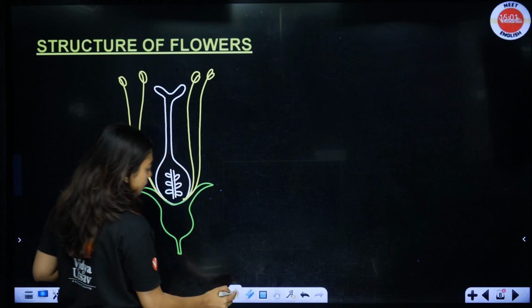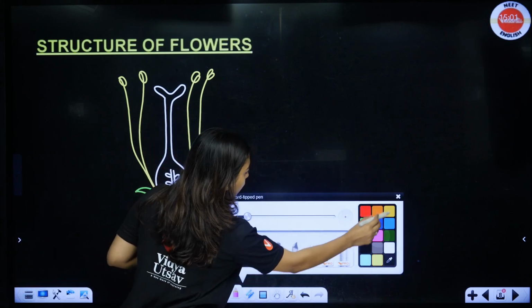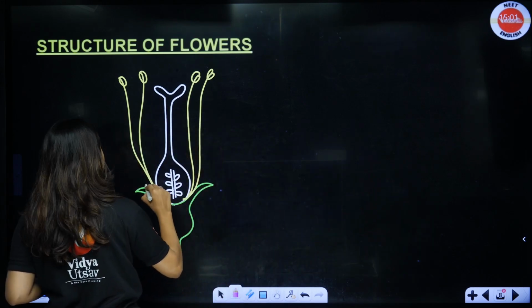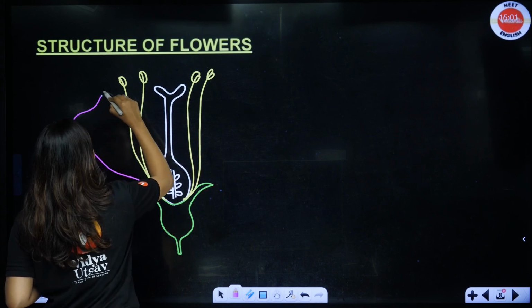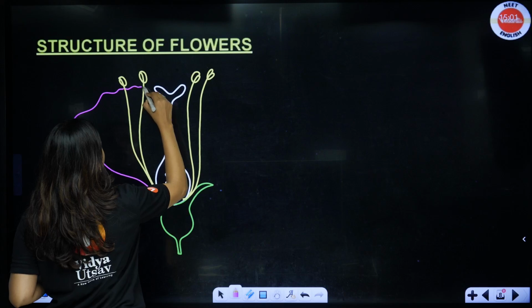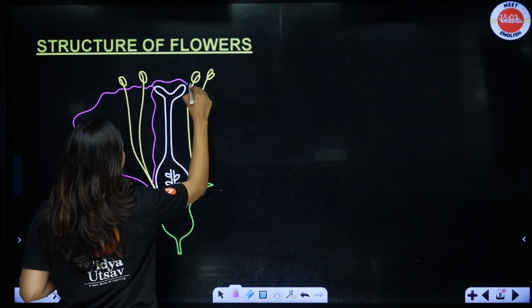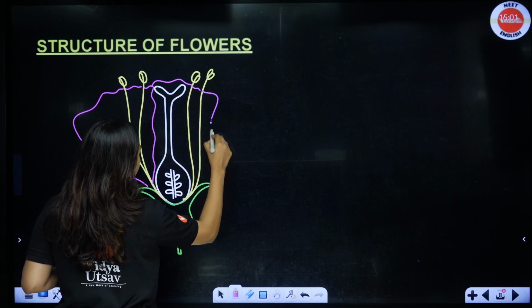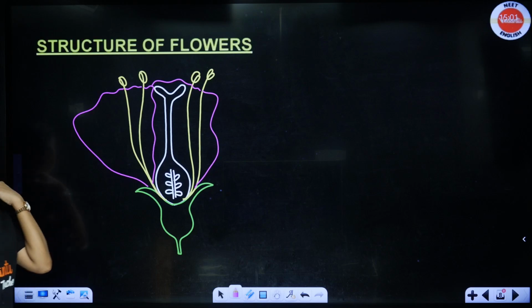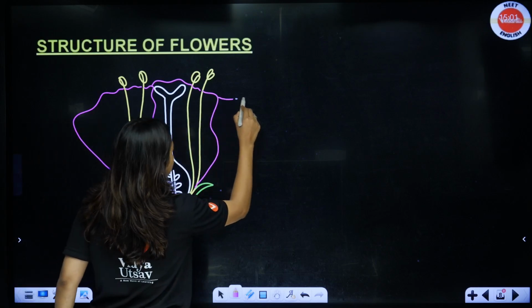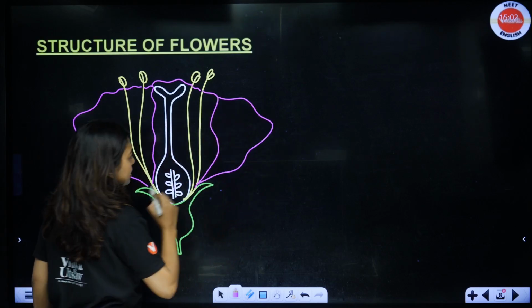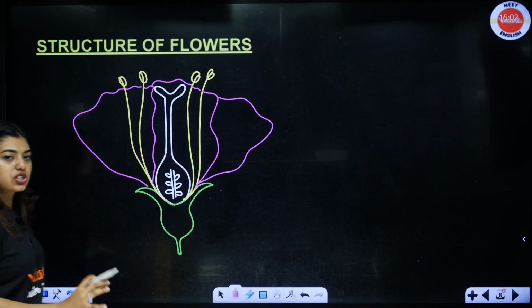Now we will complete it with the help of some petals. Some petals, because the flower looks kind of incomplete, so we will just draw this, okay, good. This is your flower.